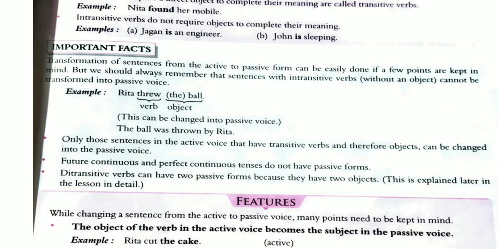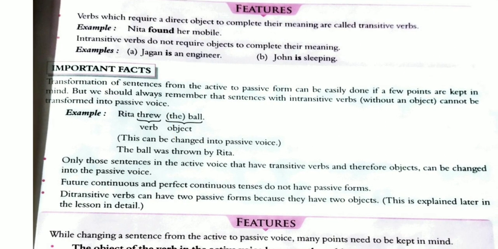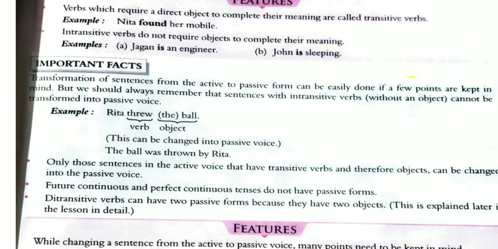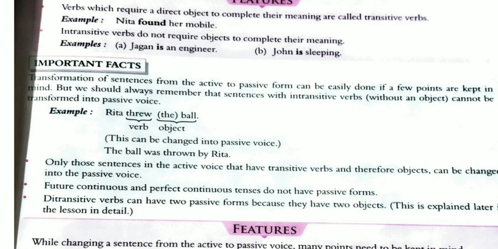Whenever we change active to passive, the verb must be transitive. We can change only transitive verbs. An intransitive verb does not require an object to complete its meaning.